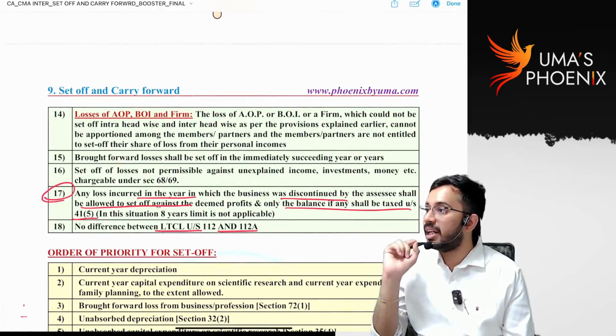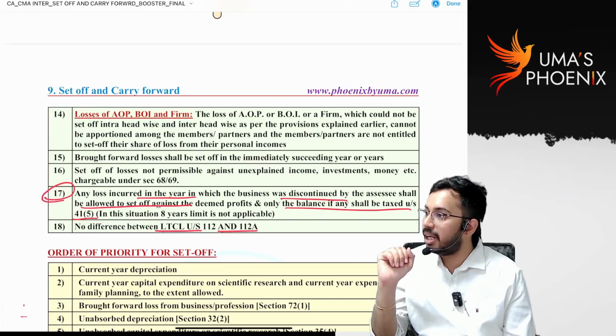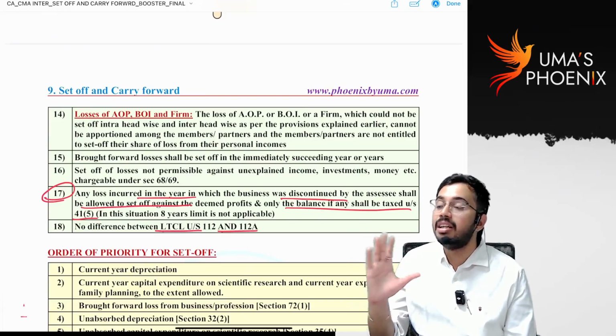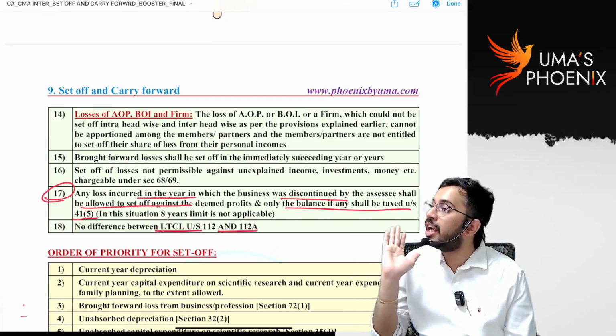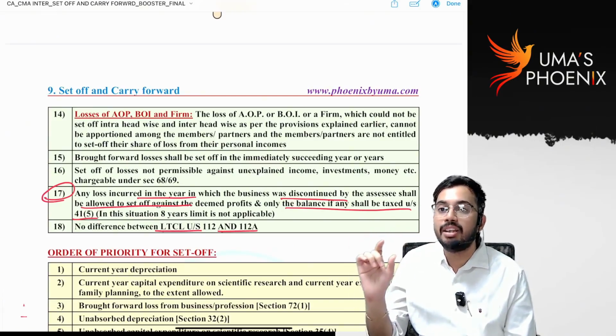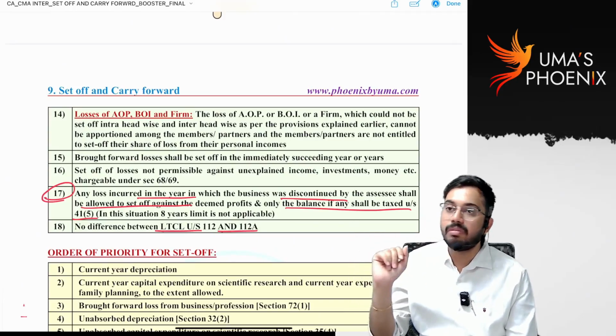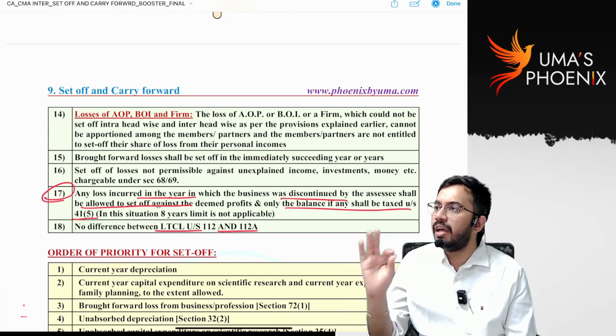There is exempted income. Agricultural income is exempted income. In agriculture, if there is loss, that loss is dead loss. You cannot set off that loss against any head of income. In agriculture there is loss. Can you set off that loss against income from house property? No.